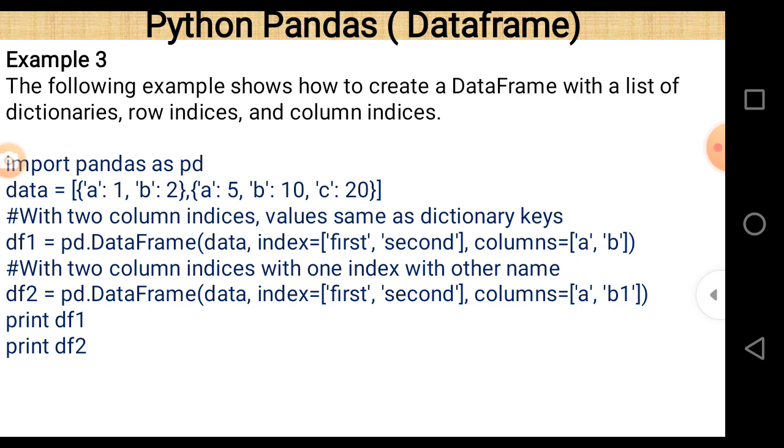The difference is that the name of the column is b1, which is neither a part of df1 nor a part of the dictionary, because in the dictionary there is no value corresponding to b1. And when we print both these statements, print df1 and df2, what happens?